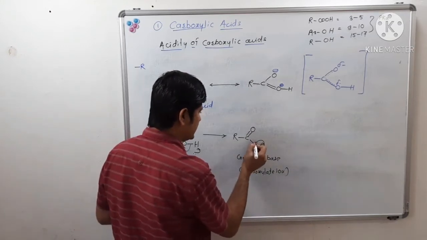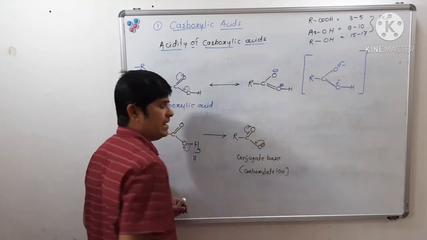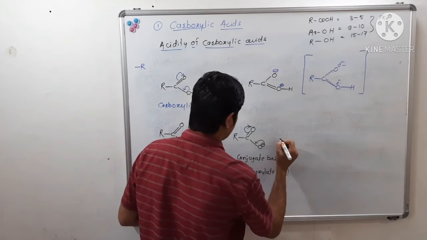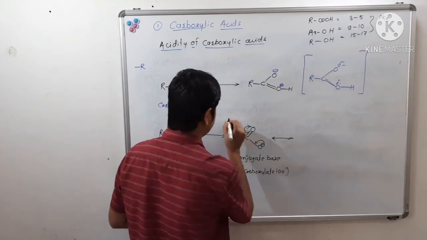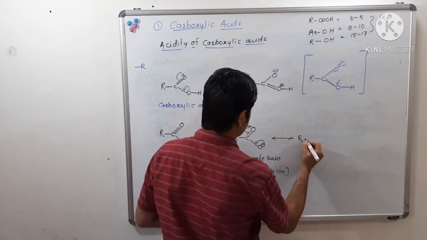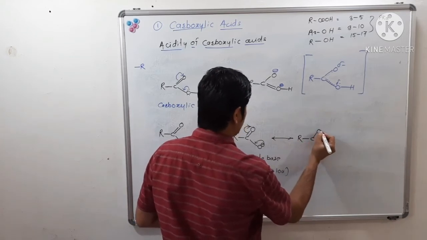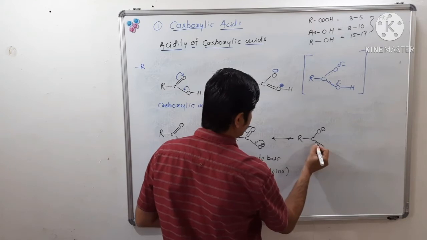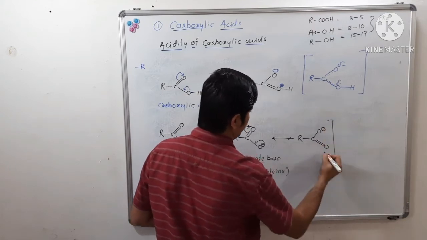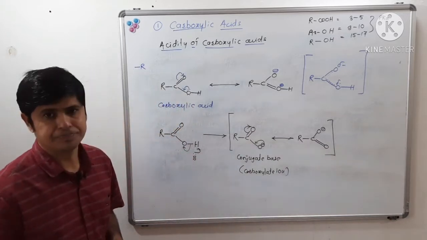This conjugate base can be stabilized by resonance. So we can write a resonating structure for this. What will we get? We will get such a resonating structure.